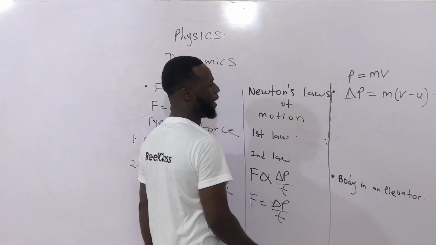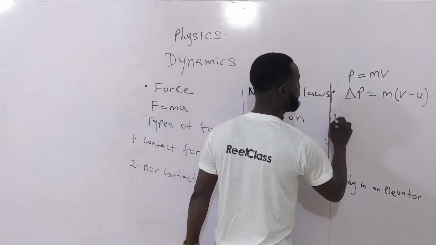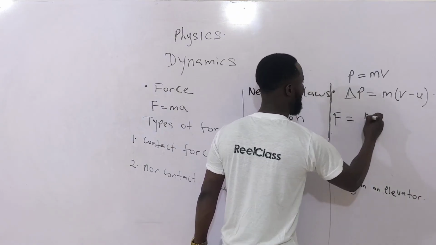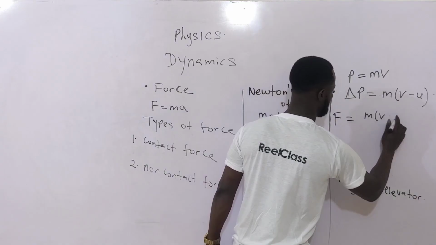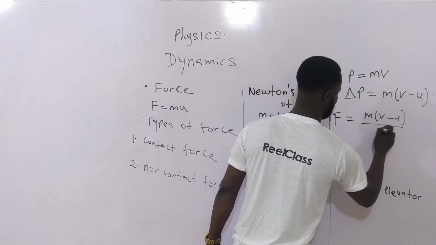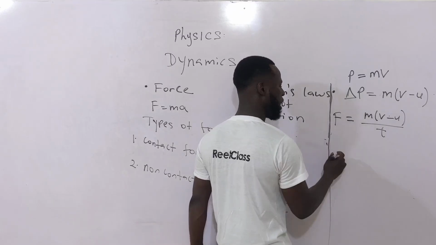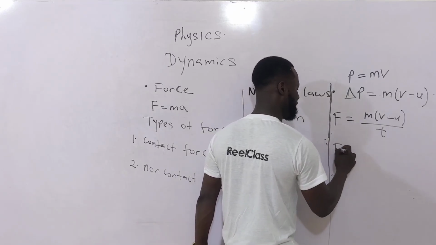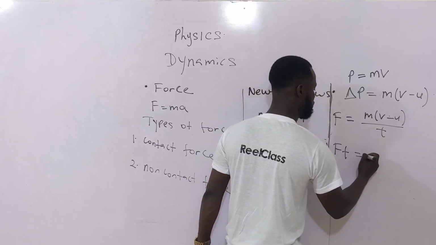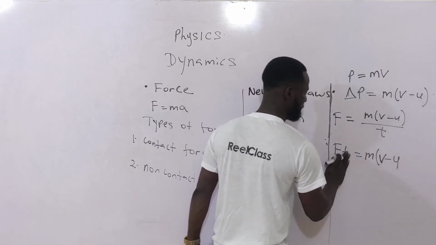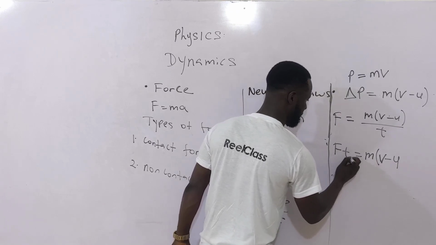If I were to plug this back in, I would have force is equal to m into (v minus u) over t. And from here, if I cross multiply, I would have Ft equal to m into (v minus u).